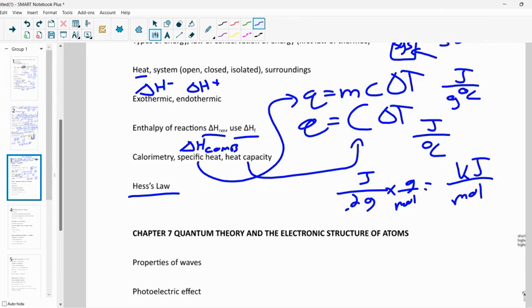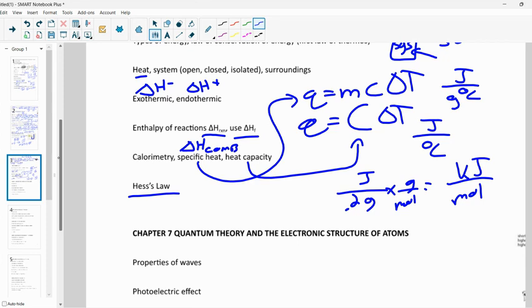Well, that must mean if the temperature is going down from the water, that's an exothermic reaction for the water. That means our reaction must be endothermic, right? Because if the water is giving up energy, there must be the reaction occurring to take that energy. Right? If it feels cold, it's endothermic. If it feels hot, exothermic.